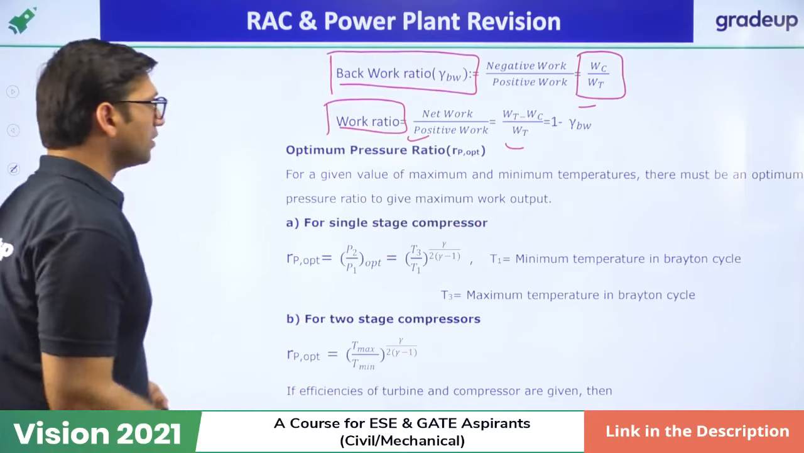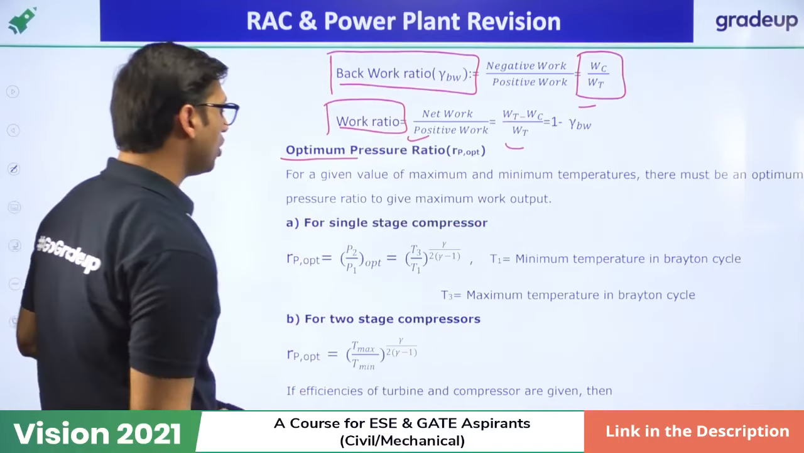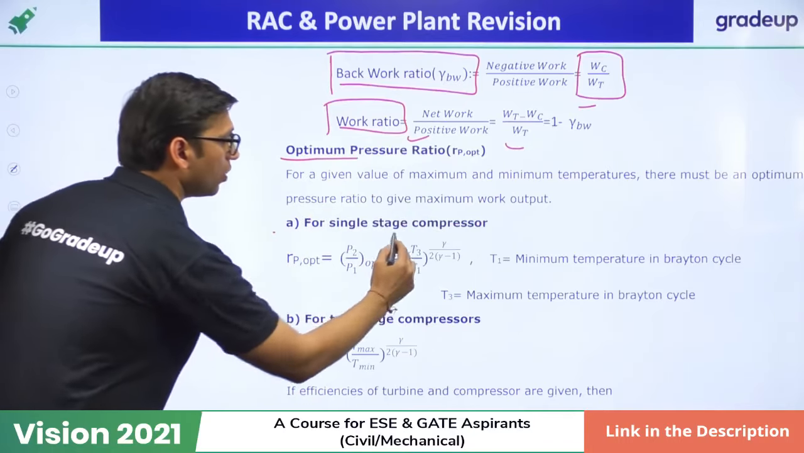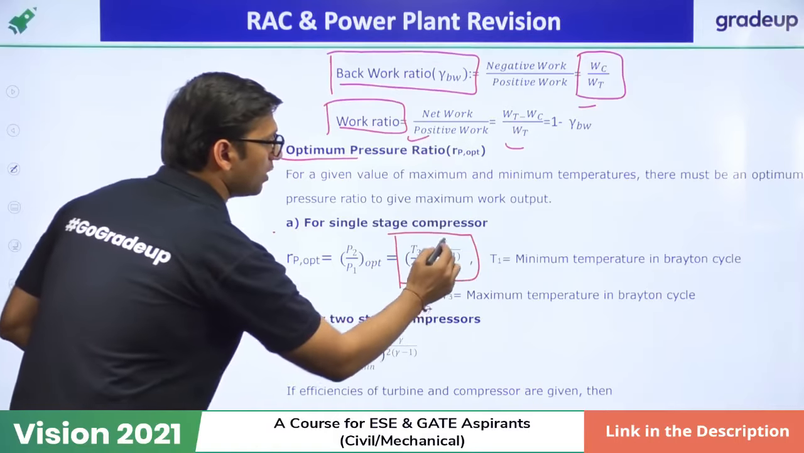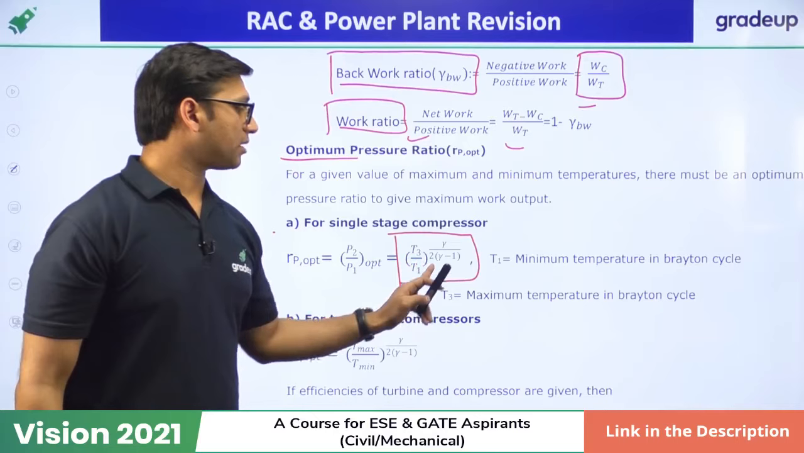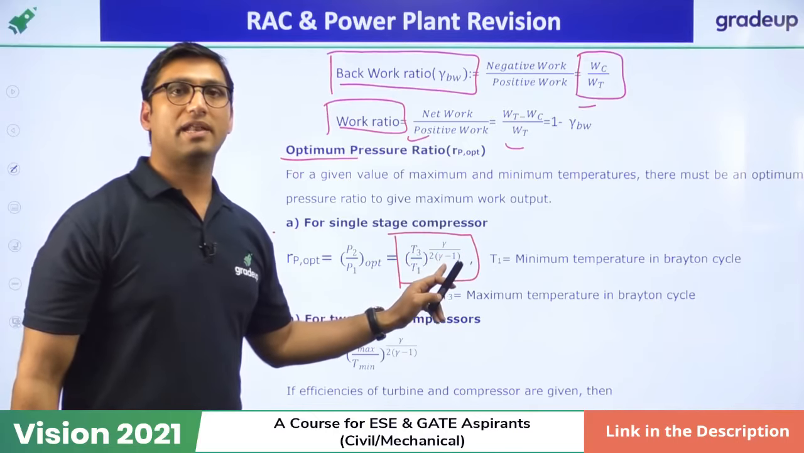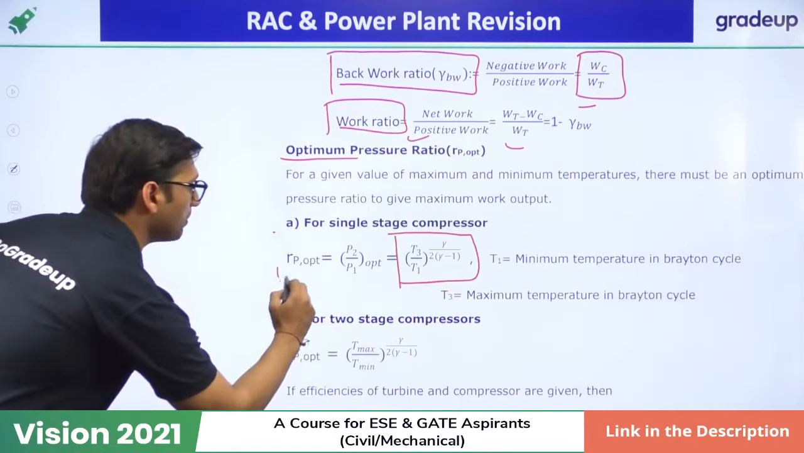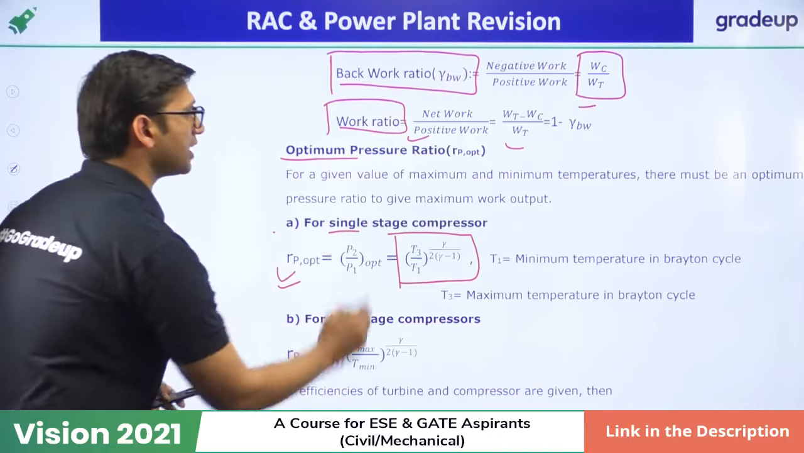Okay. There is also a formula for optimum pressure ratio. Optimum pressure ratio is equal to (T3 over T1) to the power gamma over 2 times (gamma minus 1). T3 is the maximum temperature, T1 is the minimum temperature, gamma is the adiabatic index. So you have to remember this formula for optimum pressure ratio. It is for a single stage compressor.